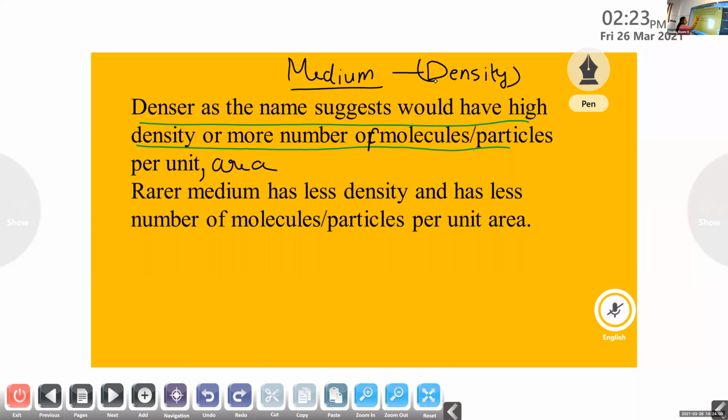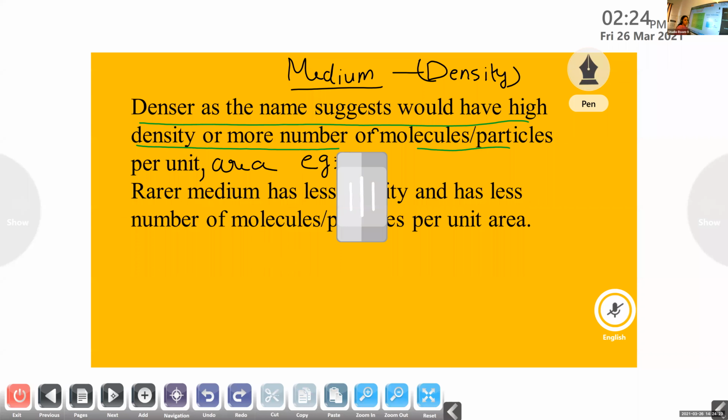Can you say one example for this denser medium? Example for denser medium? Water and glass. Water or glass. What about rarer medium? Example for rarer medium? Air. Very good. Air.